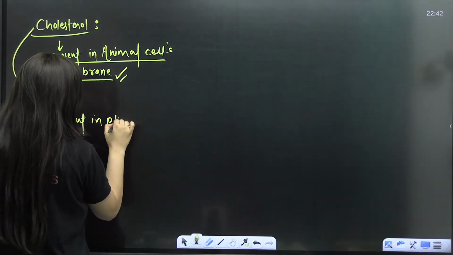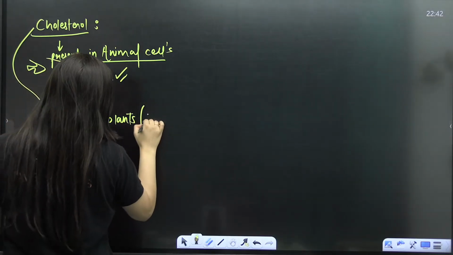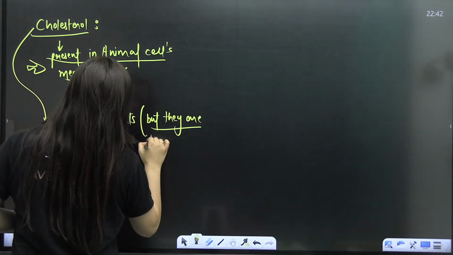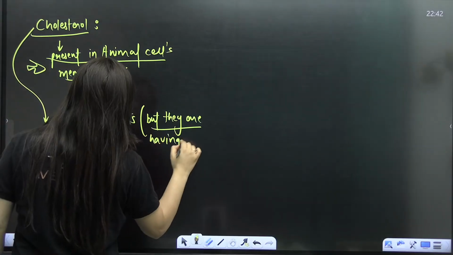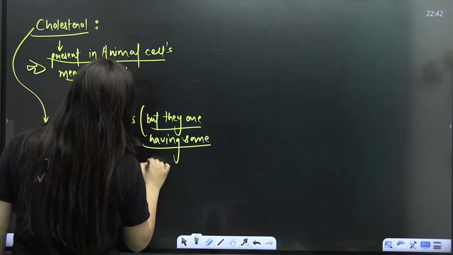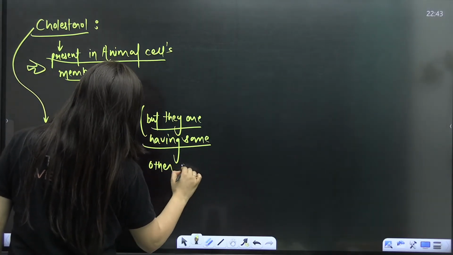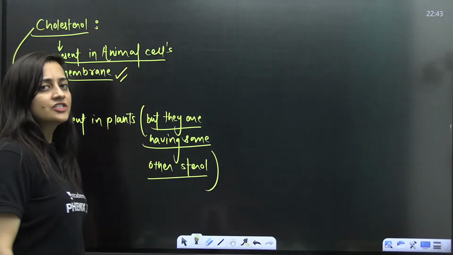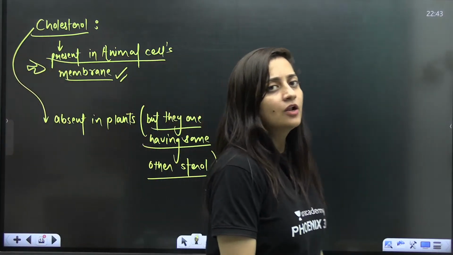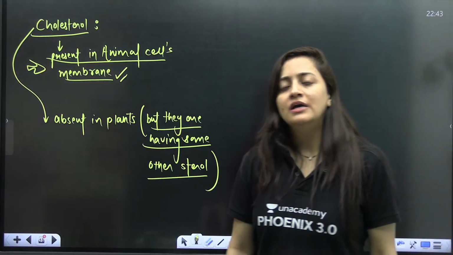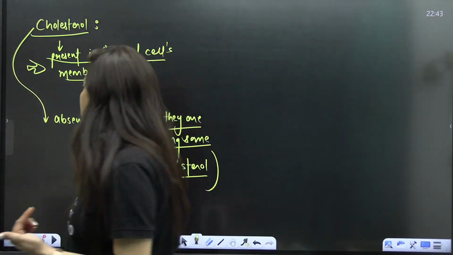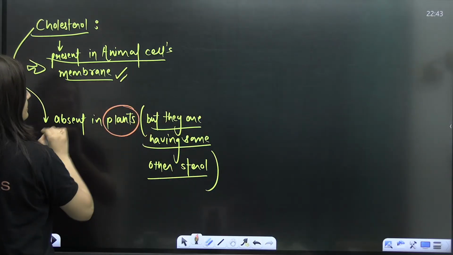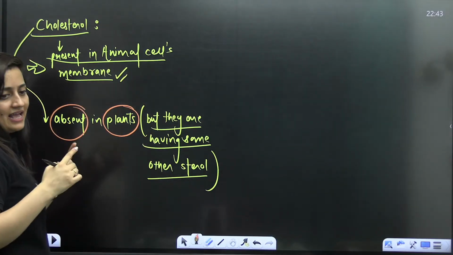Plants do not have cholesterol, but they have some other sterol. Basically they are steroids only. If they are alcoholic steroids, they are sterols. If they are ketonic steroids, they are sterones. So it is absent in plants, but present in animals.